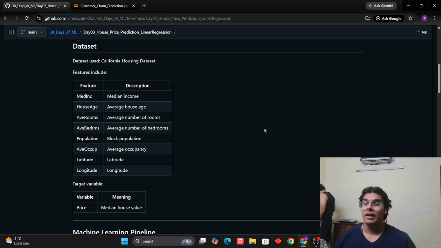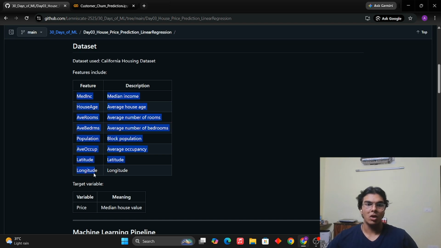Supervised meaning that labels are present. Now, what are labels? Pretty simple. Labels are nothing but like the headings. If you want to imagine in layman's terms, labels is going to mean heading. So here I know that I have some number of features which I can maybe say as X. These features, median income, house age, all of these features, are going to be my X. And using them, I have to predict Y. What is Y? The price, which is right here, our target variable. So I have to predict Y using X.